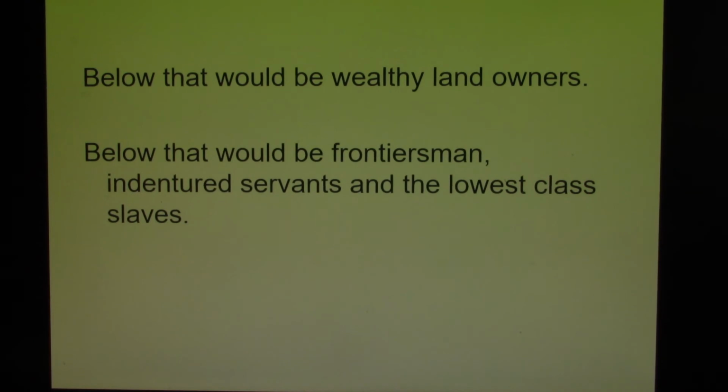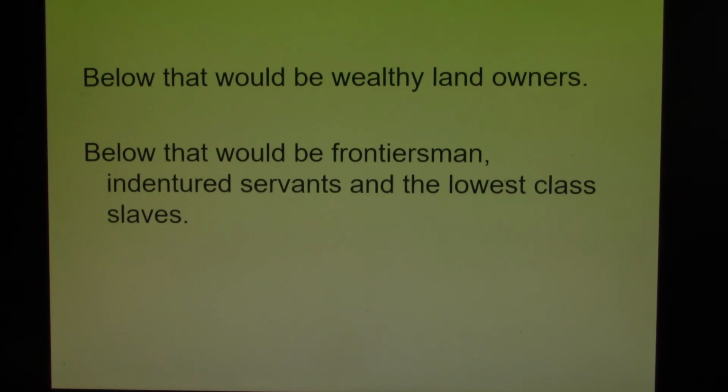You can't afford land where the rich people live, and so you keep on heading west. You get into the mountainous regions, and there you begin to make your claim. You are what is referred to in colonial times as a frontiersman. Now, how long you can stay on the land to a large extent depends upon if the colony will let you live there without buying the land, or let you live there until you can make some money and then go buy the land. At the very bottom of the class system would be indentured servants and slaves.